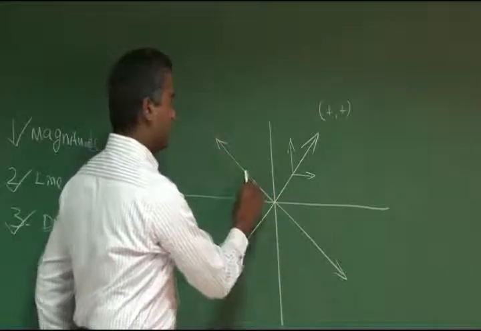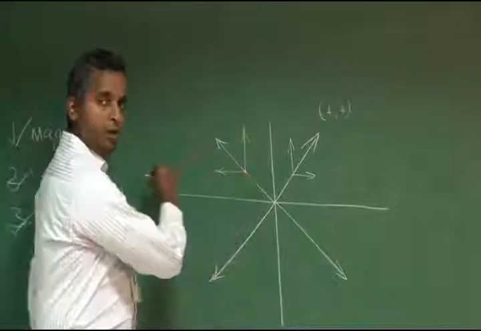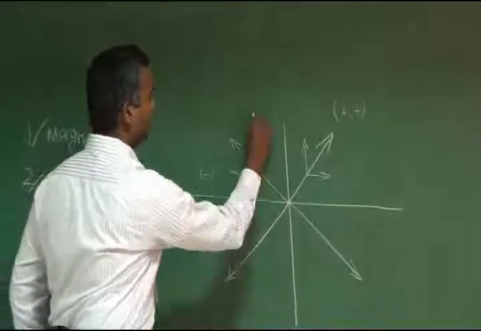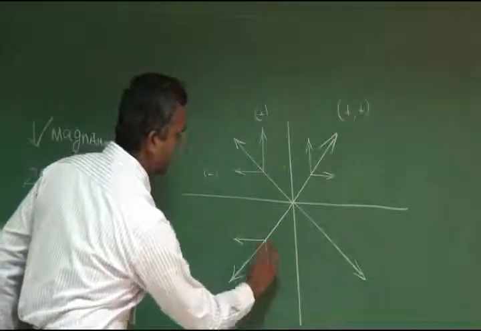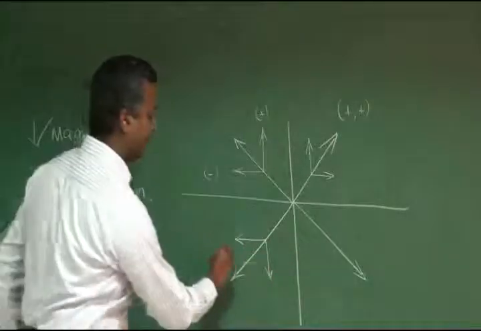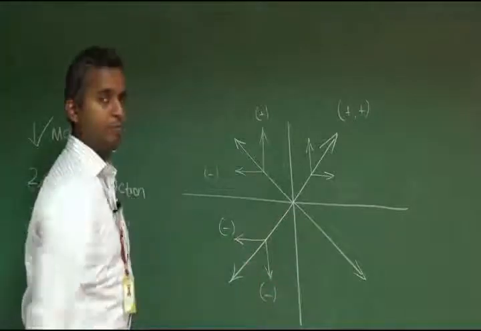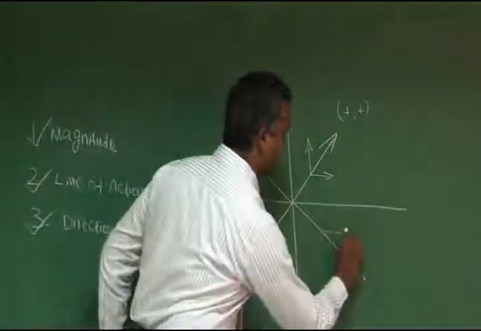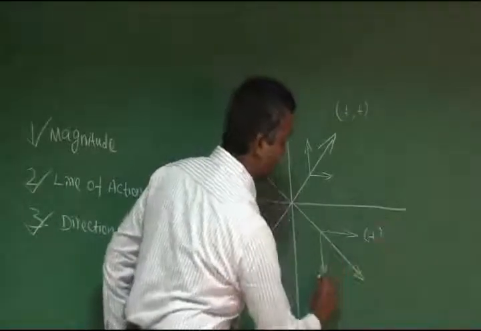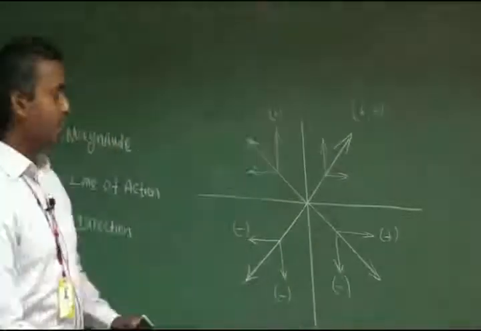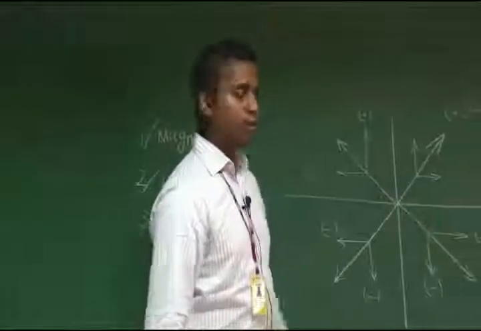Coming to the second quadrant, here the force can be split up like this. The horizontal component becomes negative, the vertical becomes positive. In the third quadrant, both components become negative. The horizontal is moving towards left, so negative x-axis, so negative. The vertical is negative y-axis, so negative. In the fourth quadrant, the horizontal is towards right, so it is positive, and the vertical is negative, it is moving downwards. So the direction of a force can be determined by the location of these components,